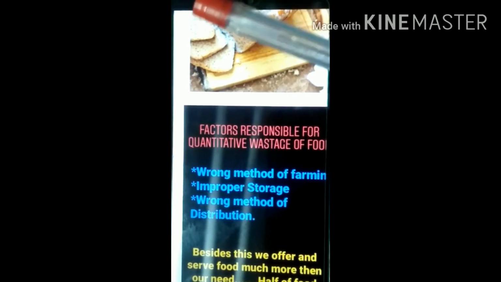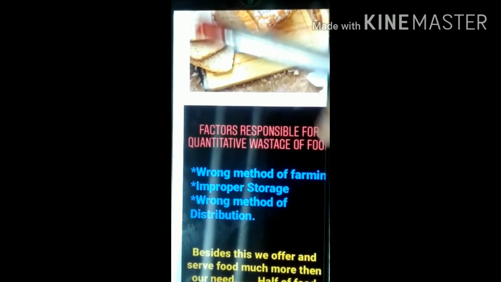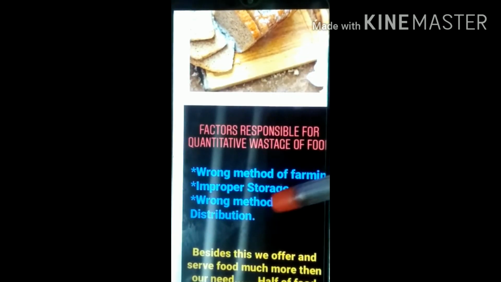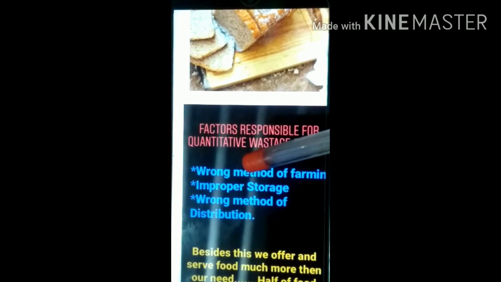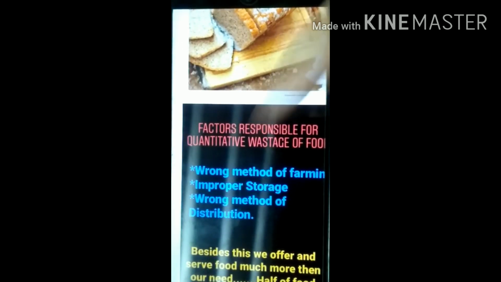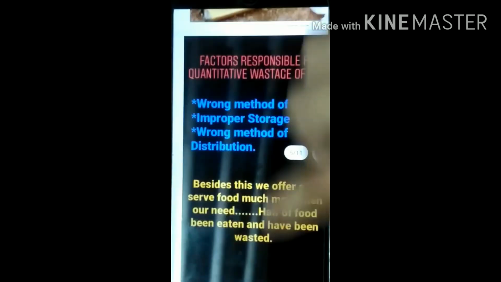Like you have seen trucks and trucks of fruits or vegetables being wasted. Why is this happening? Because of wrong method of handling the fruit, handling the food, wrong method of farming, improper storage, it is not stored in a proper place. Now let's learn next.